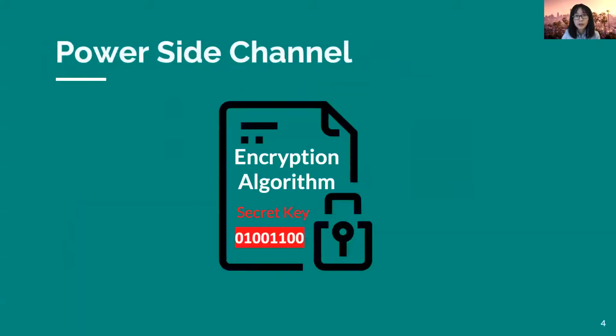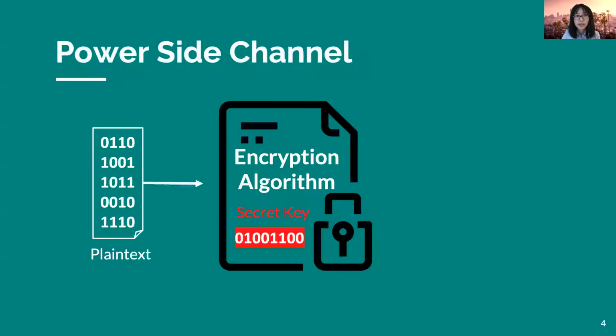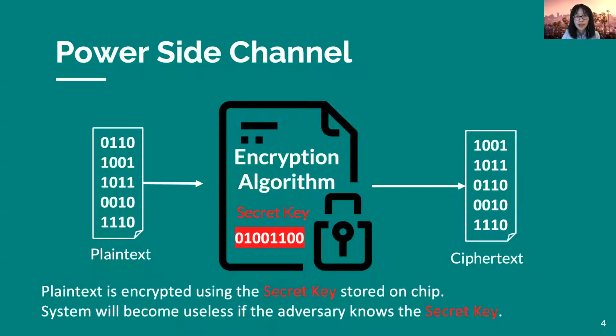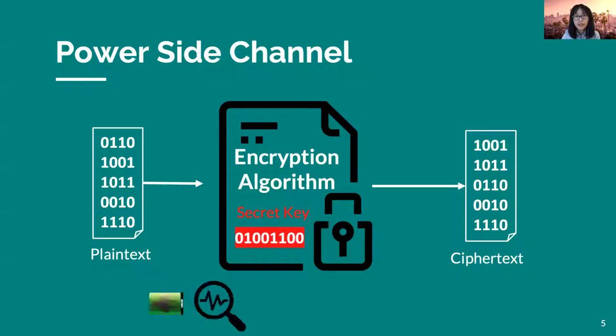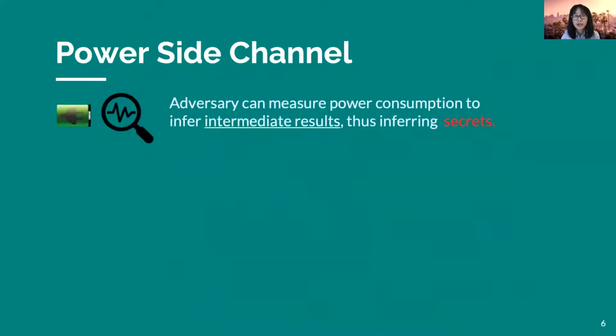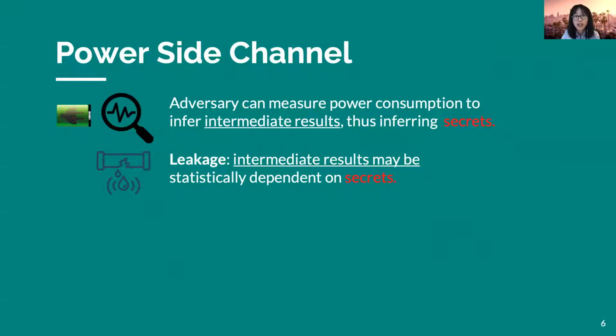Consider the following encryption algorithm, which takes the plaintext as input and generates ciphertext as output. The crypto key is stored in the device as a secret. Without side channel information, it would be hard to reverse engineer the key. However, if given side channel information, such as power consumption, it would be easier to infer the secret. Specifically, the adversary observes intermediate variables through the power side channel and exploits the dependency between intermediate variables and the secret to retrieve the secret. The dependency is where the leakage comes from.